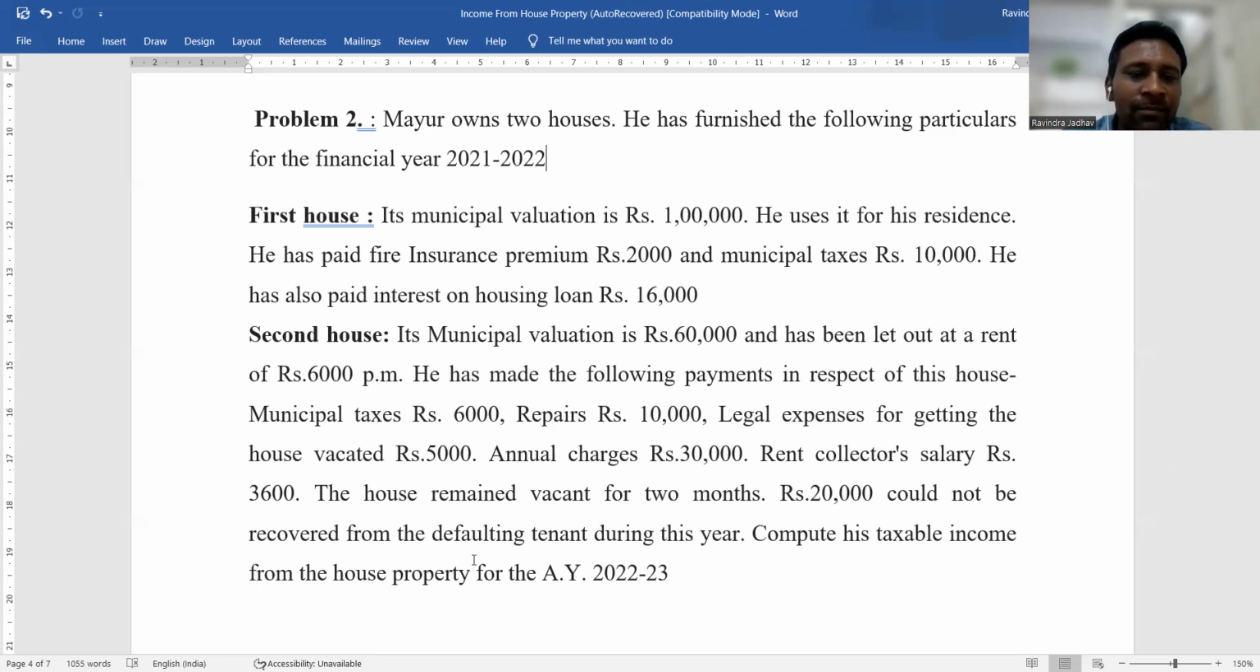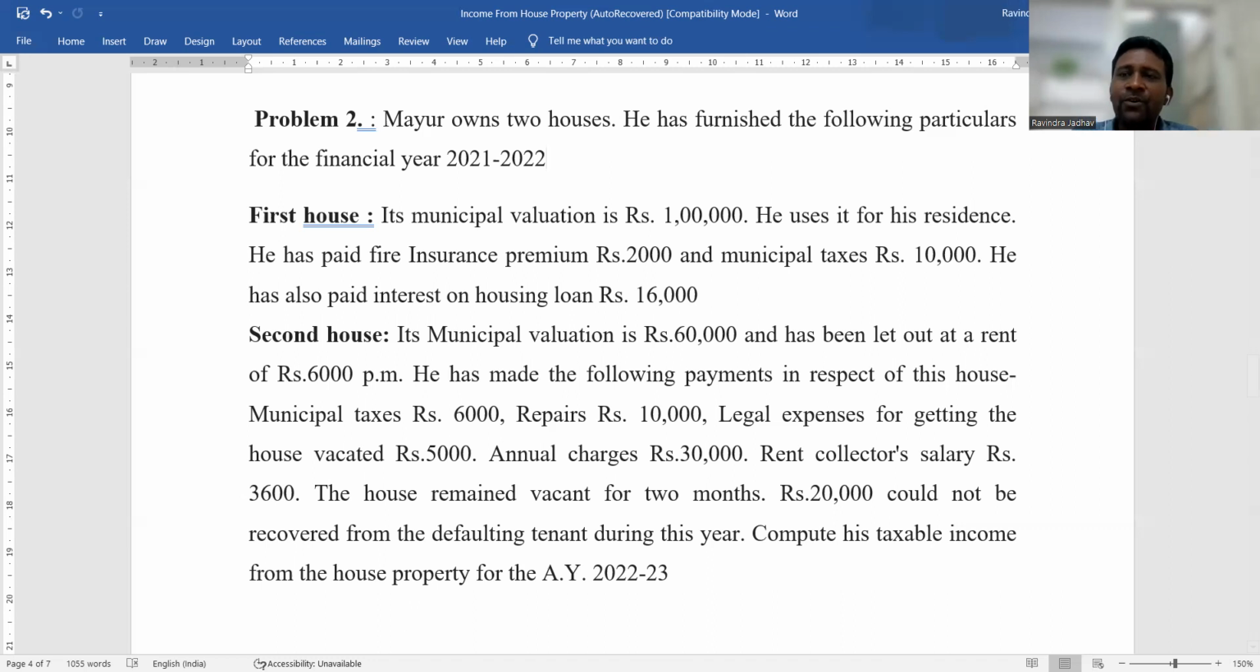Compute his taxable income from the house property for the assessment year 2022-23. Okay, so this is a problem. One house property is the self-occupied house property, and the second house is the let-out house property. So we already discussed this. If the house property is self-occupied, that means its gross annual value is 0. Its net annual value is also nil or 0.